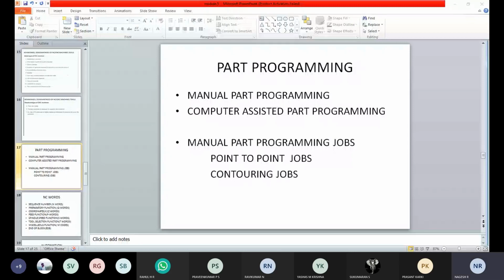Here in the PPT you can see the manual script programming is of two categories. One is point-to-point jobs and the other one is contour jobs. What are point-to-point jobs and contour jobs? Do you people know this? What type of jobs are we going to call point-to-point jobs, and what type of things are we going to call contour jobs?